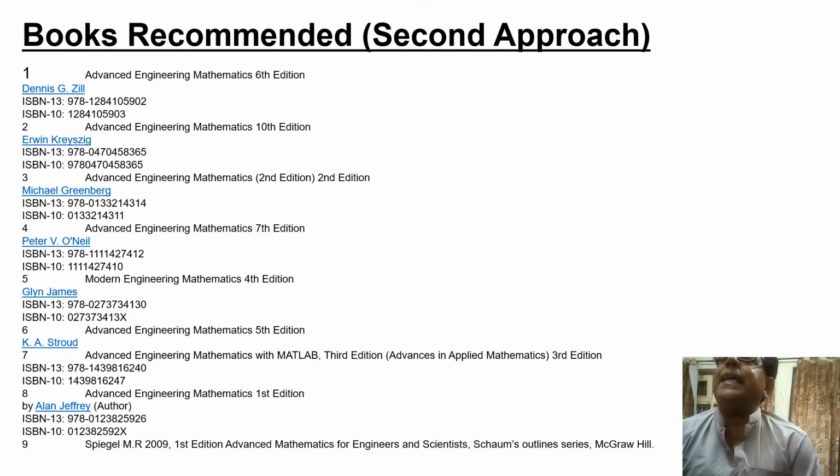These writers' names are Dennis G. Zill, number 1. Number 2, Erwin Kreyszig. Number 3, Michael Greenberg. Number 4, Peter V. O'Neil. Number 5, Glyn James. Number 6, K. A. Stroud. Number 8, Alan Jeffrey. And number 9, Spiegel M. R., this is a Schaum series book. This was the second approach. Now we come towards the third approach.